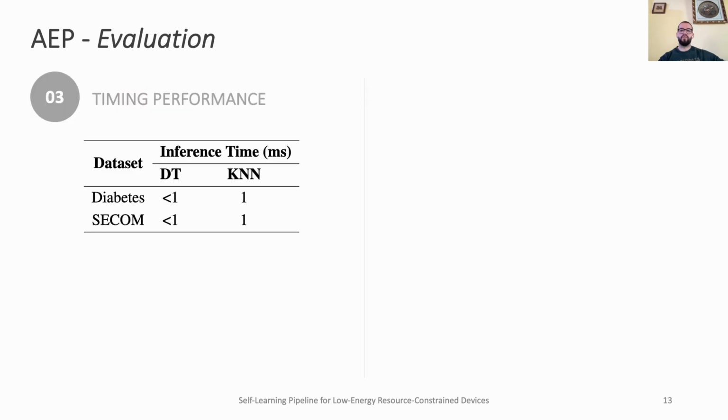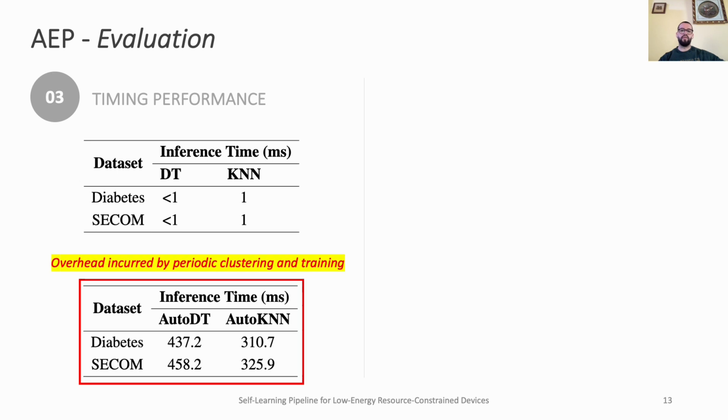In the third research question, we analyzed the timing performance of each component of the AEP on the H7 microcontroller. While we evaluated the performance of each component, for the sake of time, I'm only presenting the classification latency. Overall, the latency time is relatively low in all cases. However, the periodic clustering and training introduce some overhead after each system update.